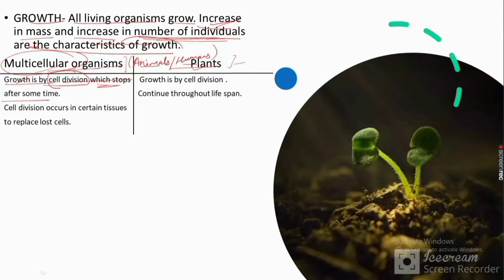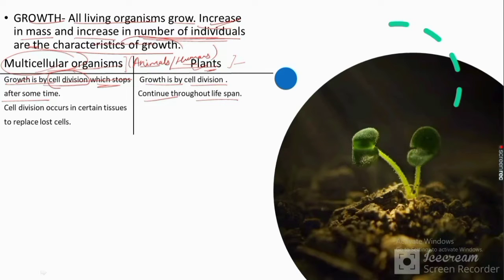But in plants, the growth is also by cell division, but their cell division continues throughout their lifespan, and their growth increases